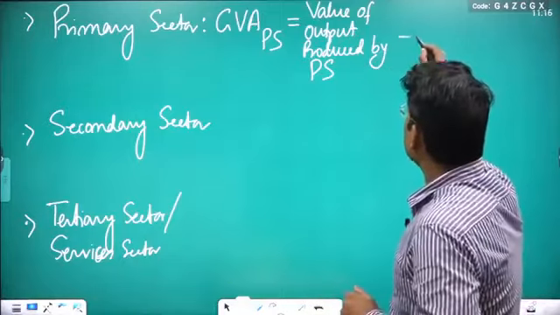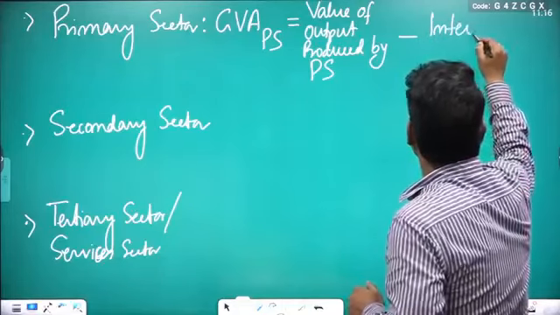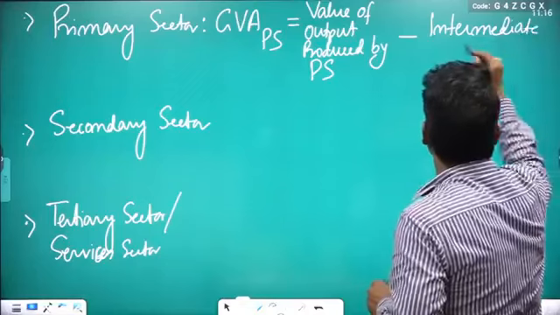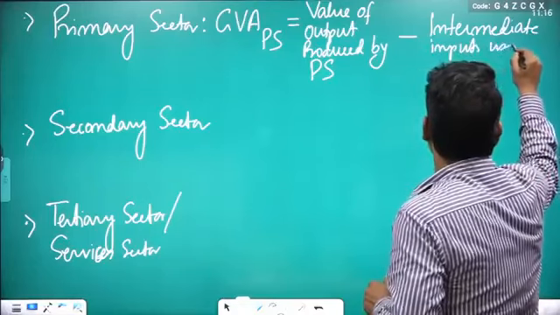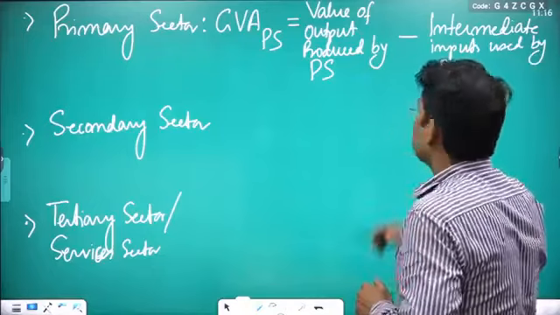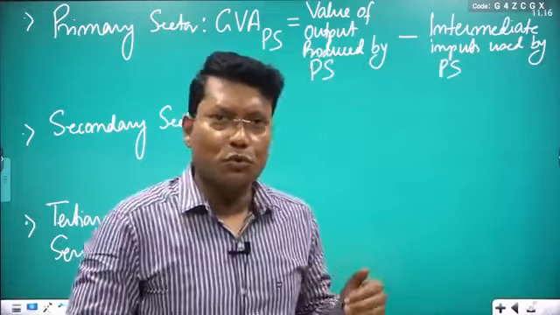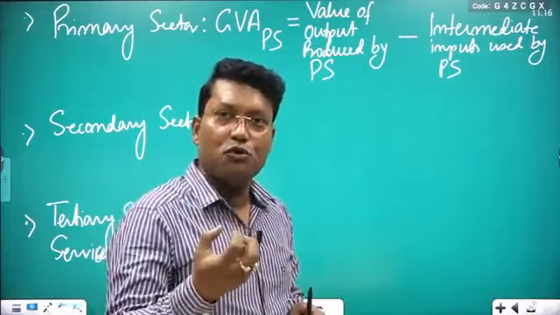Then you have to subtract intermediate inputs used by primary sector, meaning how much inputs are used by the primary sector.